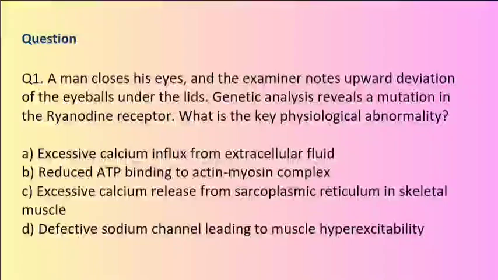A. Excessive calcium influx from extracellular fluid. B. Reduced ATP binding to actin-myosin complex. C. Excessive calcium release from sarcoplasmic reticulum in skeletal muscle. D. Defective sodium channel leading to muscle hyperexcitability.